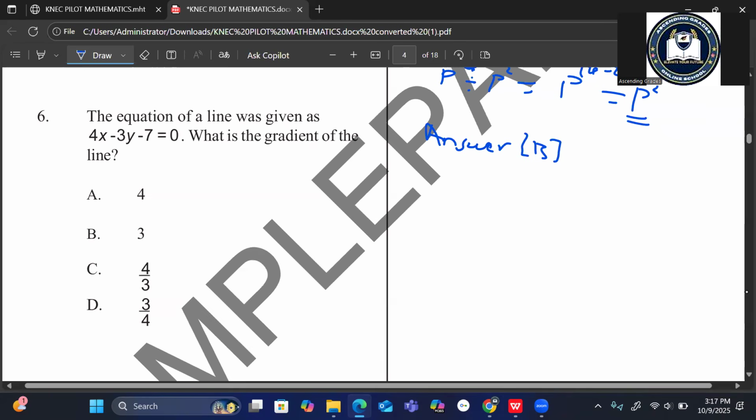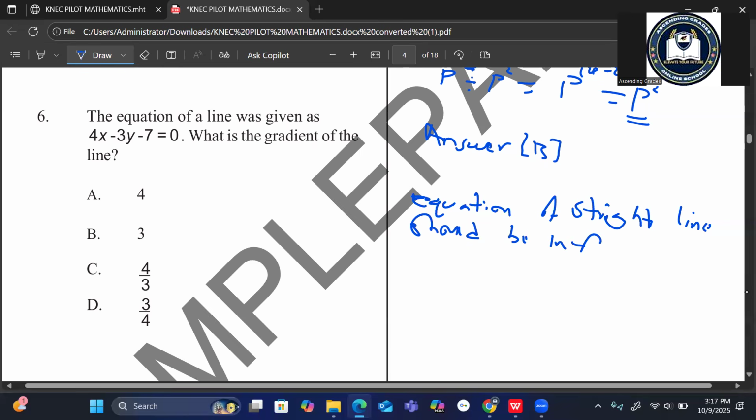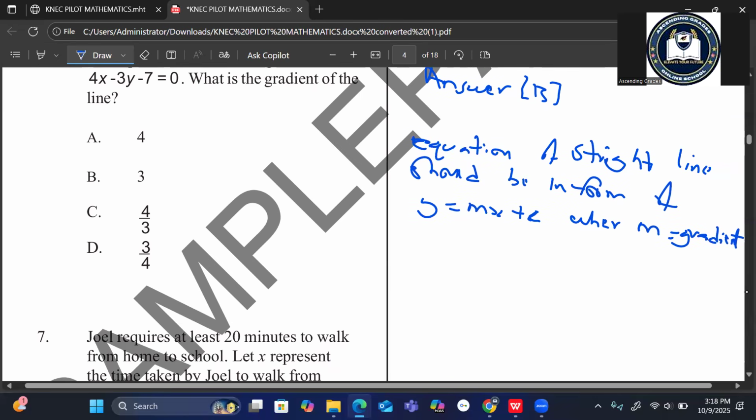One thing you have to understand is that the equation of a straight line should be in the form y is equal to mx plus c, where m is the gradient.